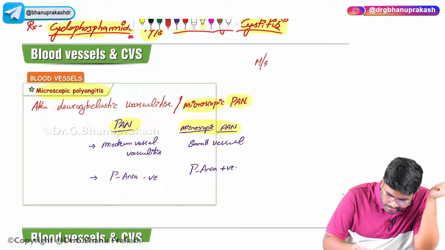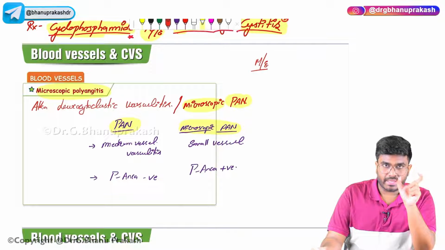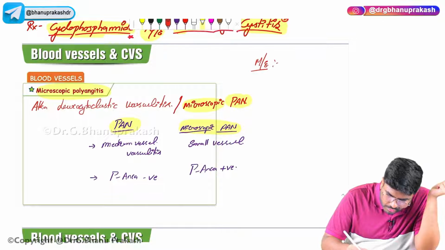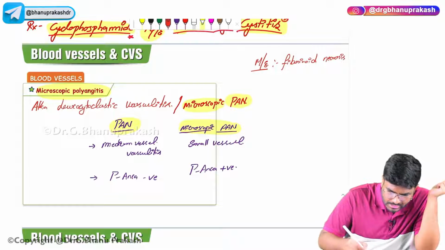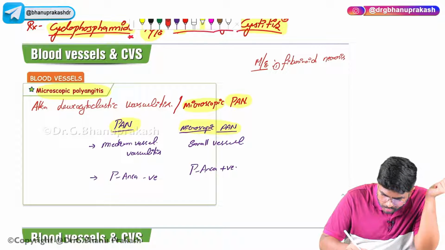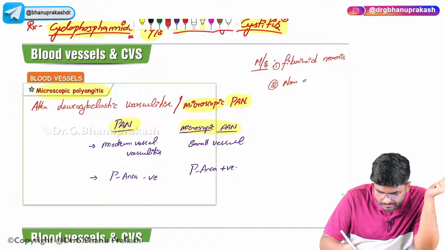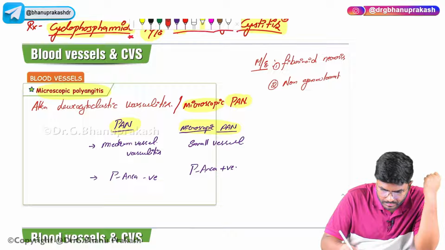If you look at microscopic polyangiitis, microscopy will show fibrinoid necrosis, and here you won't see any granulomas, it is non-granulomatous. And nuclear fragmentation can be seen.